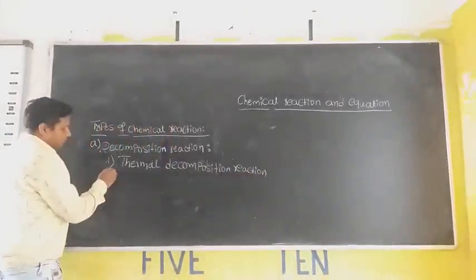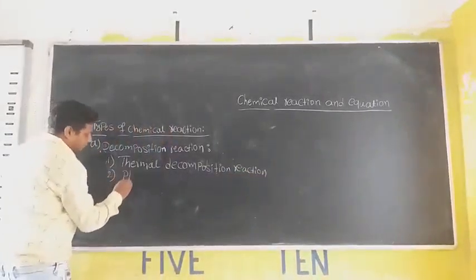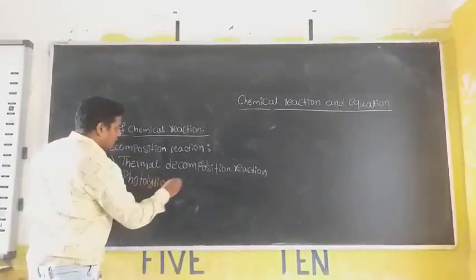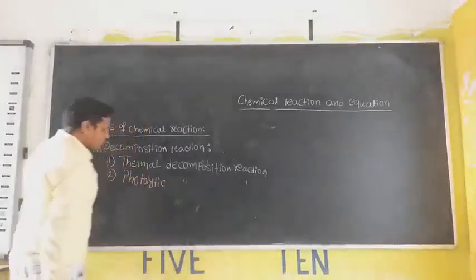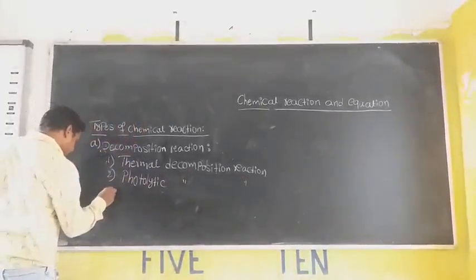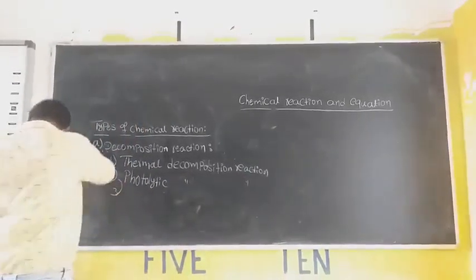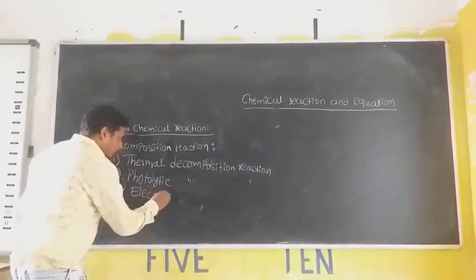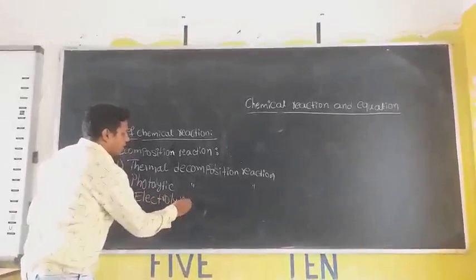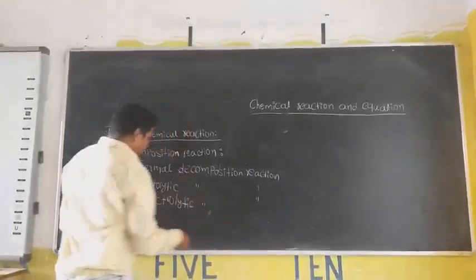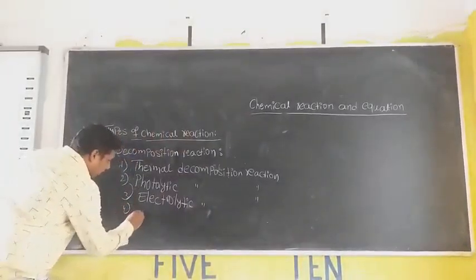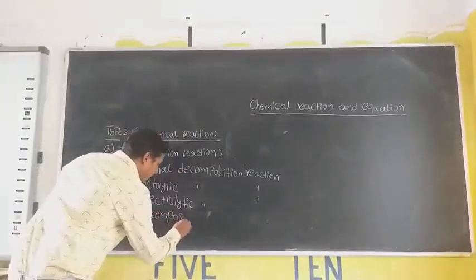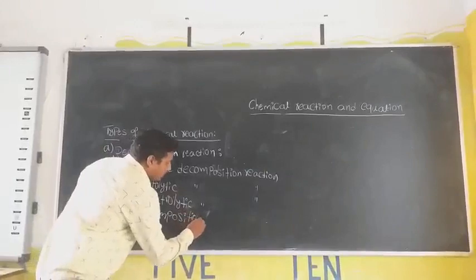Then photolytic decomposition reaction. Then the next one, electrolytic decomposition reaction. Then the next one, decomposition in our body.